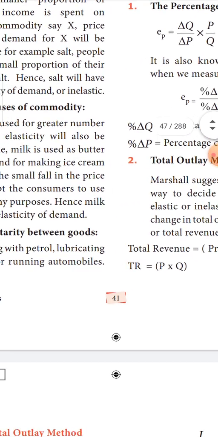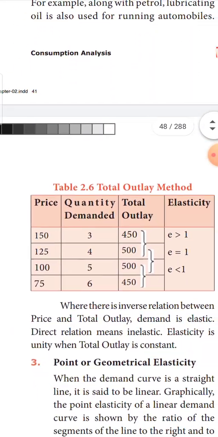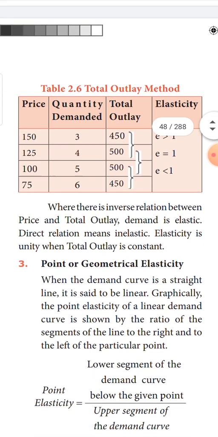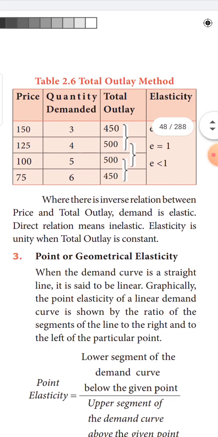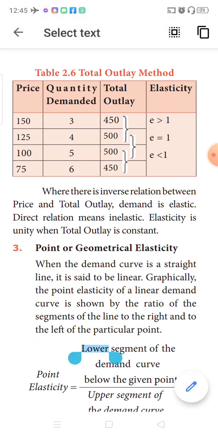Now to understand the total outlay method, you have a small table here. This table will help us to understand the types of elasticity. The first column is price, the next column is quantity demanded, the third column is total outlay. To understand from the point of view of a consumer, take the total outlay as expenditure. The last column is elasticity.